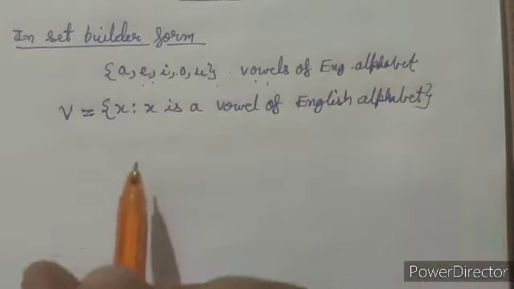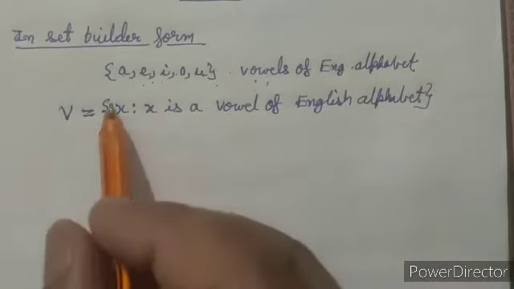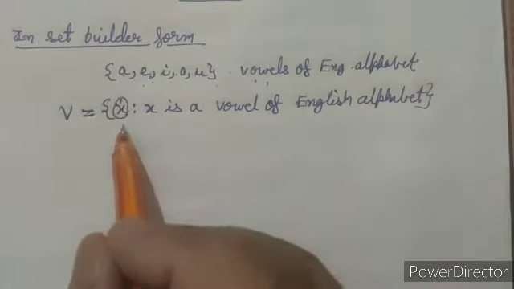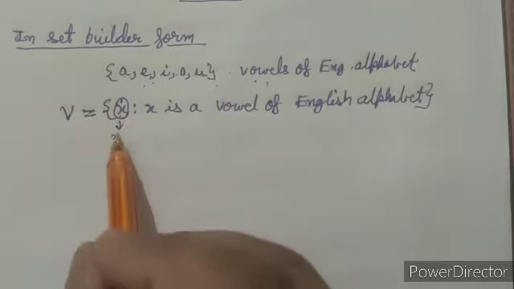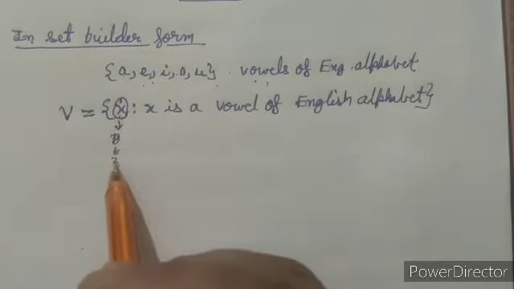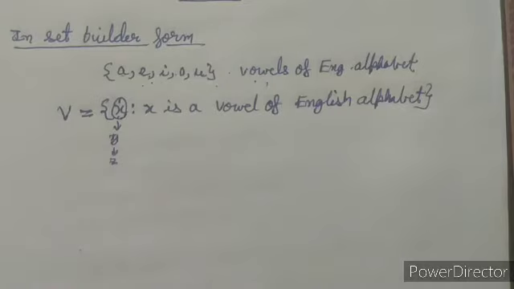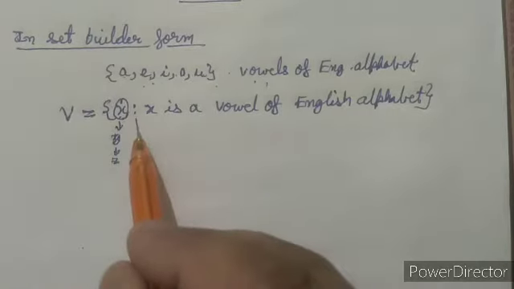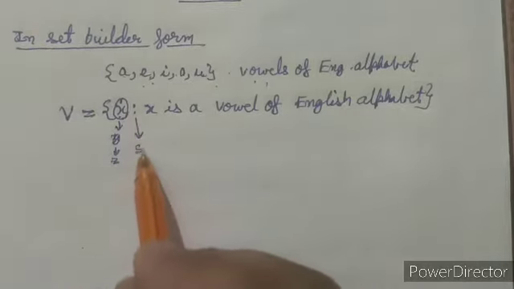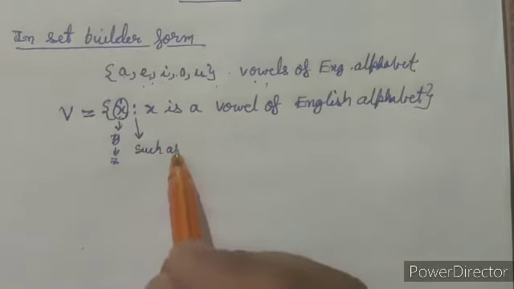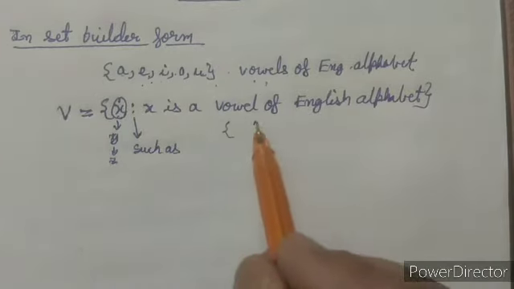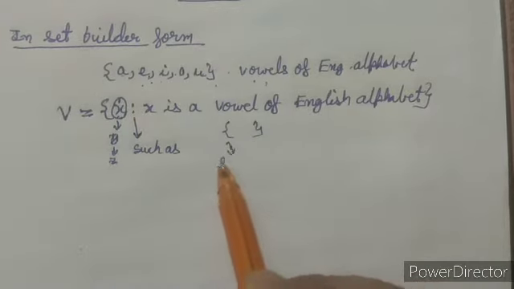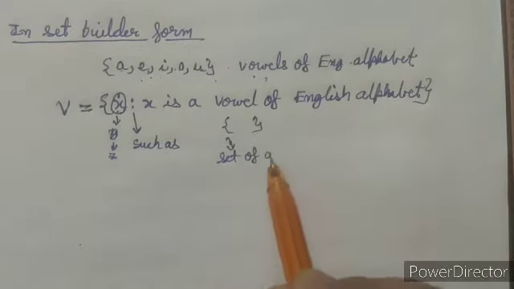Now here I have represented the elements with a symbol X. Now you can take any other symbol as Y, Z, or any other symbol you like. Now here this colon is read as such as, and the braces are read as set of all.